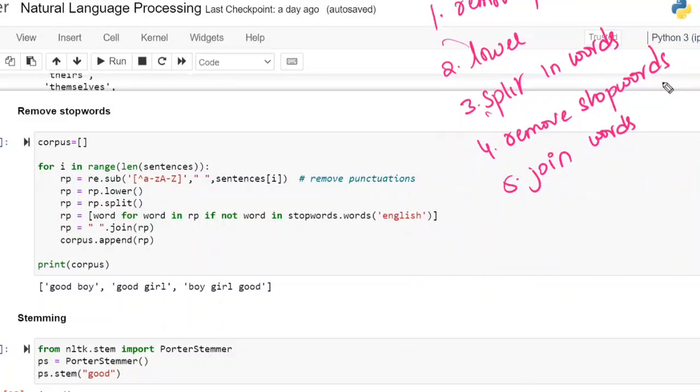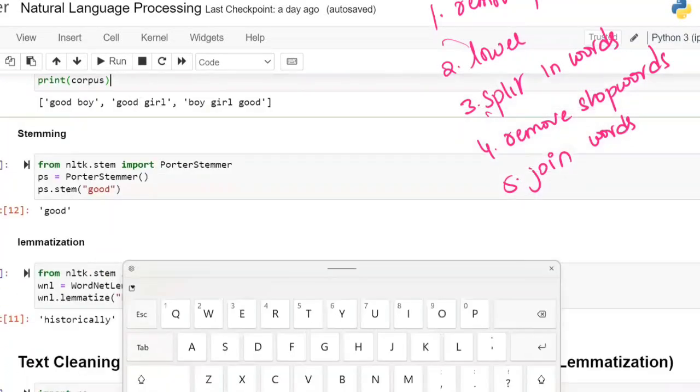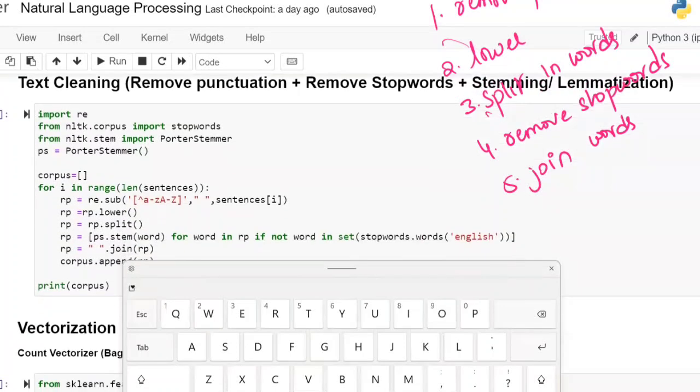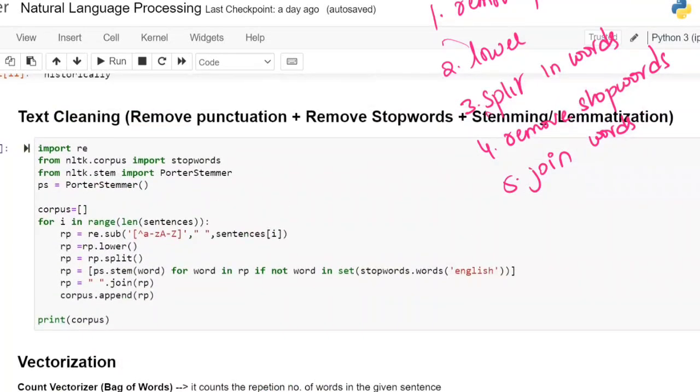Now if you observe the code below, I have written everything in a single cell. First, remove punctuation, copy pasted as it is. Second, lower, as it is. Third, split, as it is.